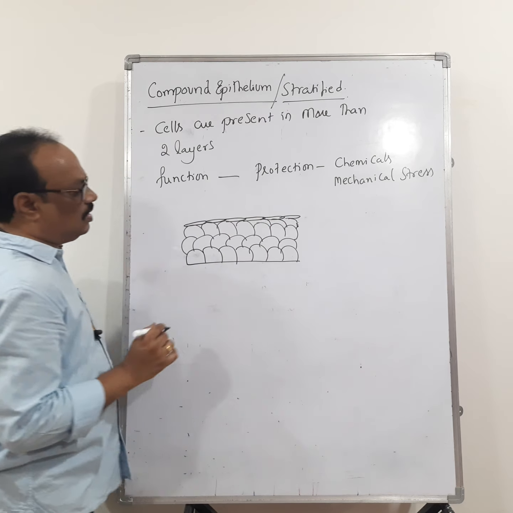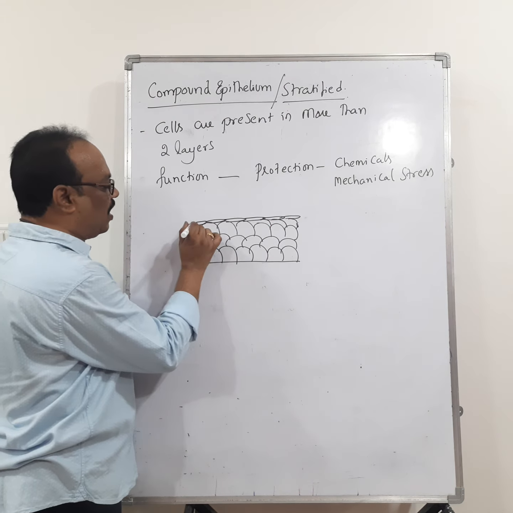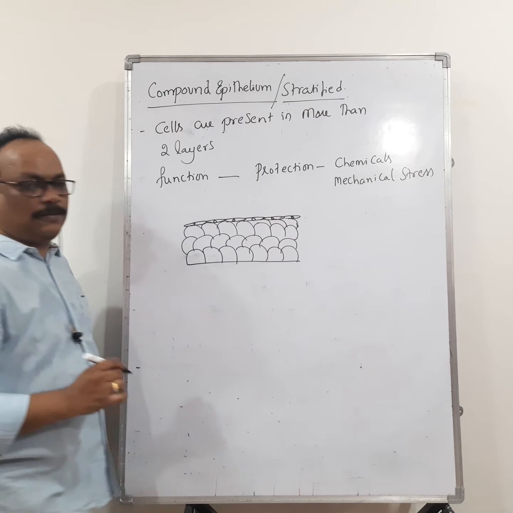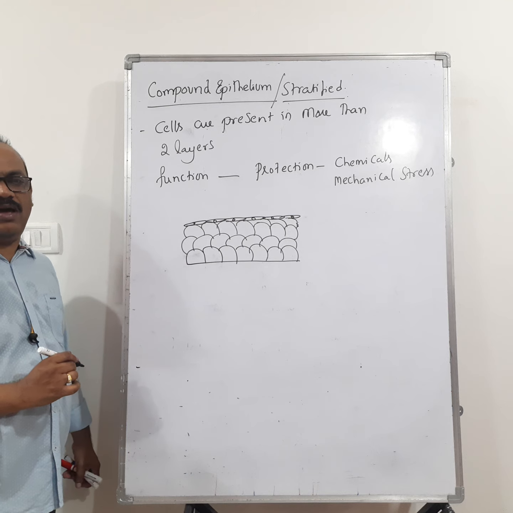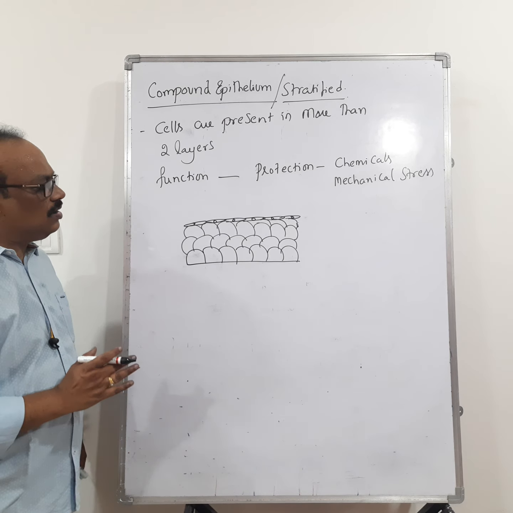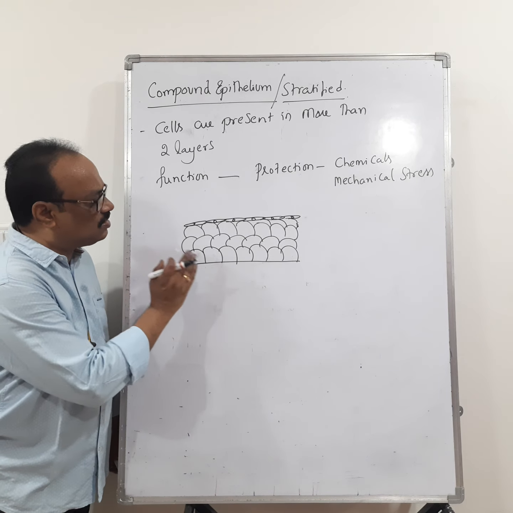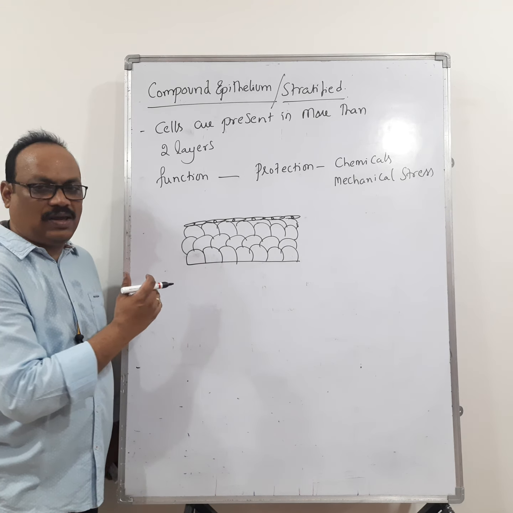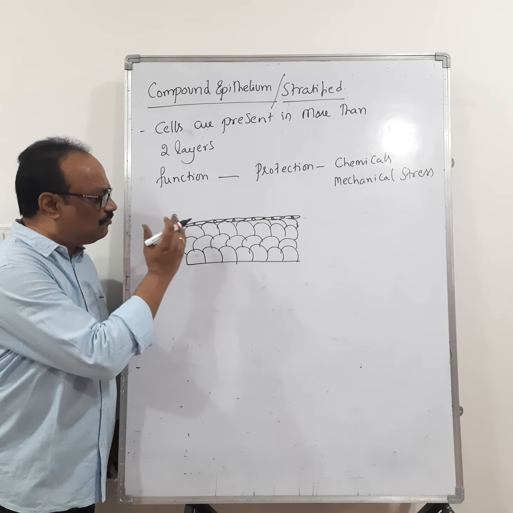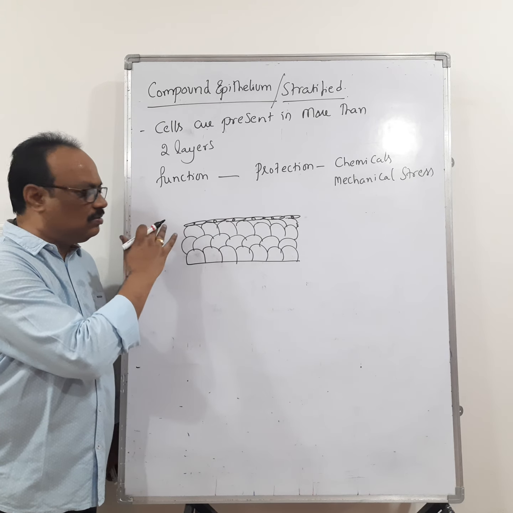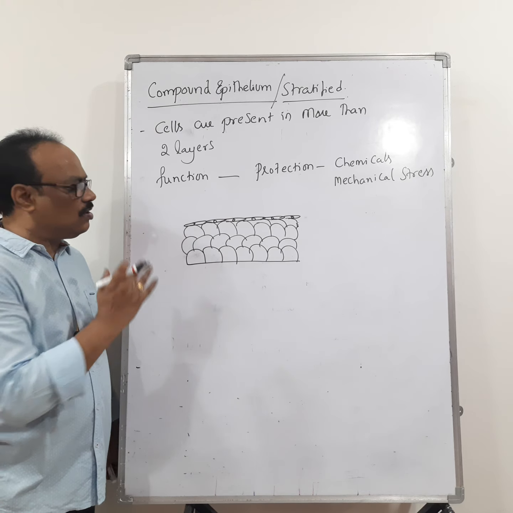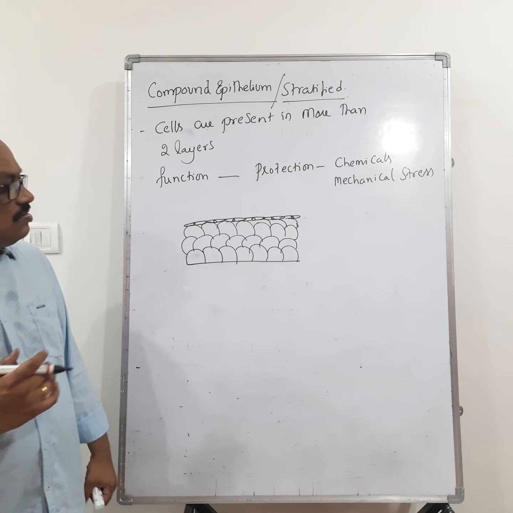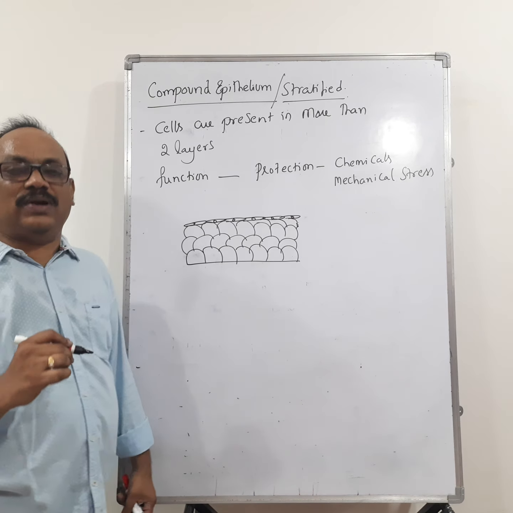Simply, we can say that if the apical surface of cells is flat like this, we call it stratified squamous epithelium. Generally in stratified epithelium, the cells are present in layers. If the cells are in layers and the apical surface looks like a flat cell, then we call that stratified squamous epithelium. And this stratified squamous epithelium is of two types.